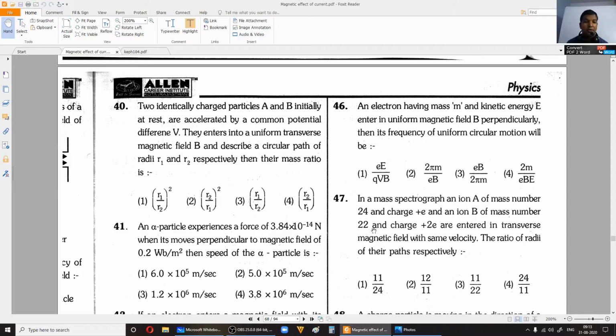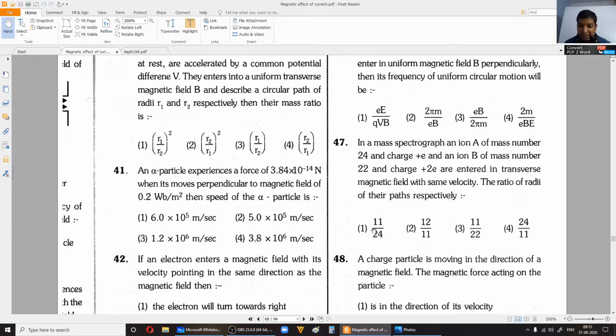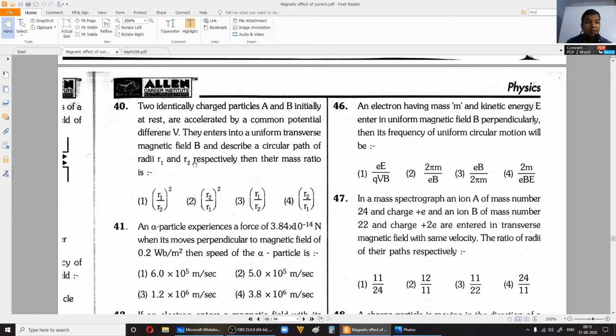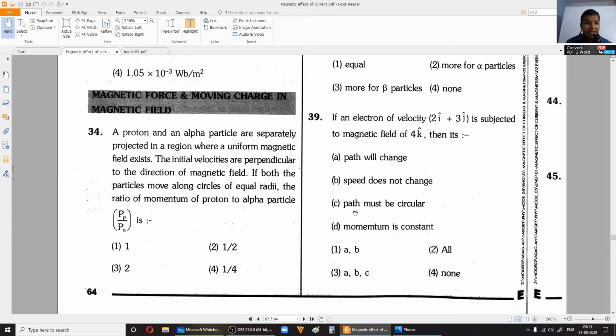Okay, let us continue with the exercises from your Allen material. Today I am hoping to finish this chapter, so tomorrow we can start EMI if it gets completed today. Fine, right? So I'll be solving a few selected problems. Okay, now let us start with this. I think we have completed the 39th problem, correct?